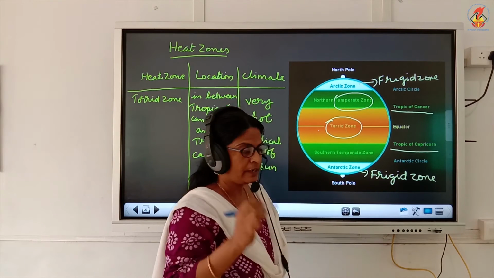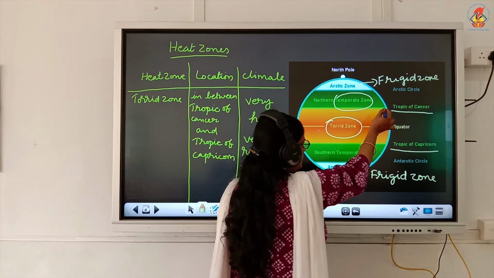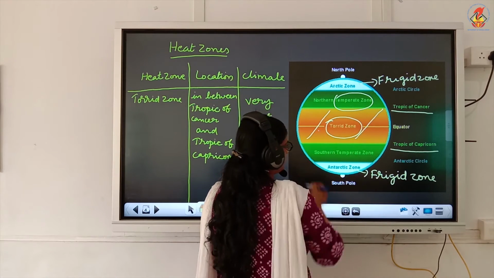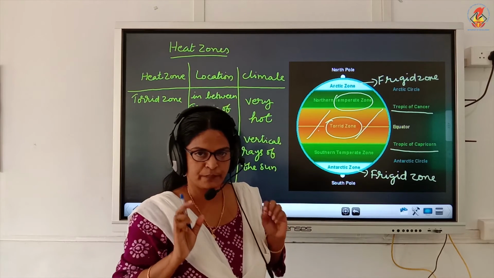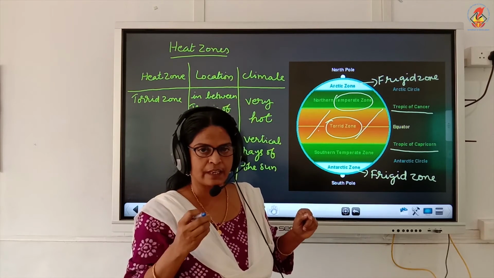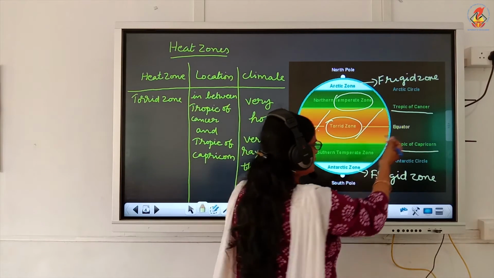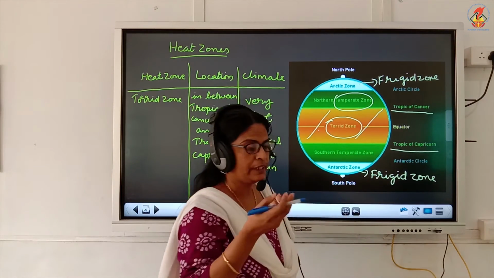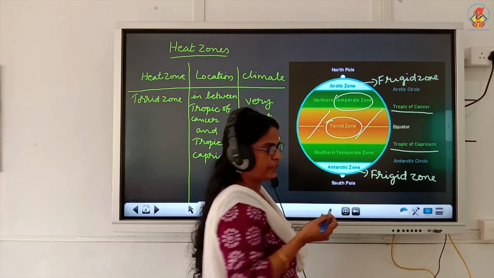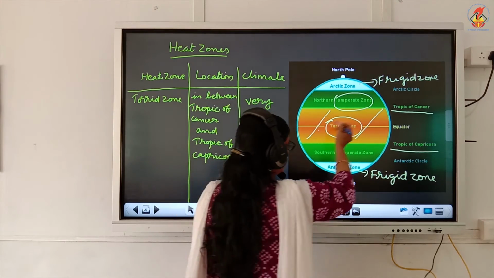This area receives the maximum heat of the sun because the sun rays fall directly, vertically on these latitudes.